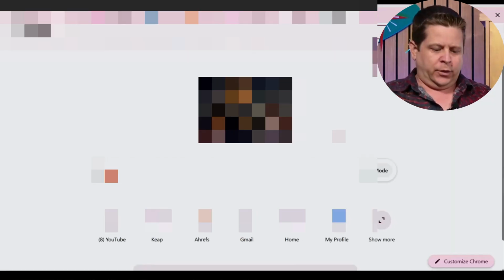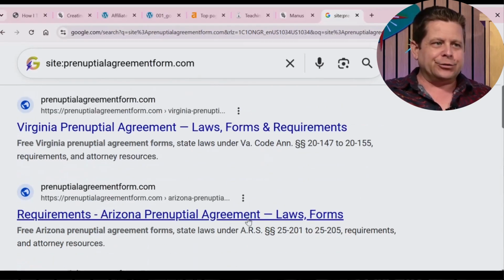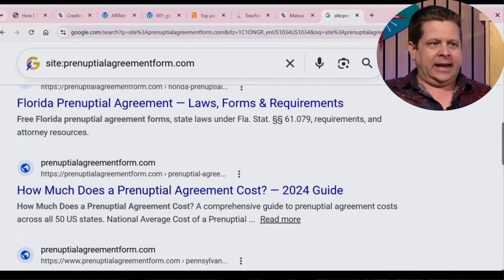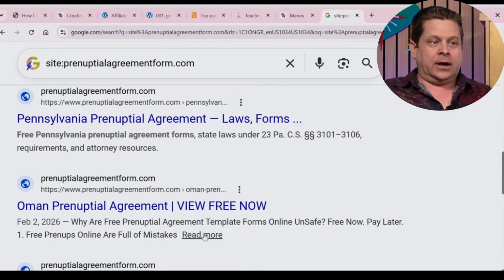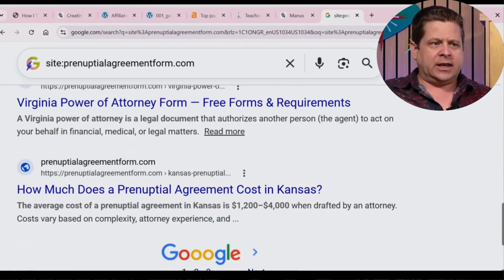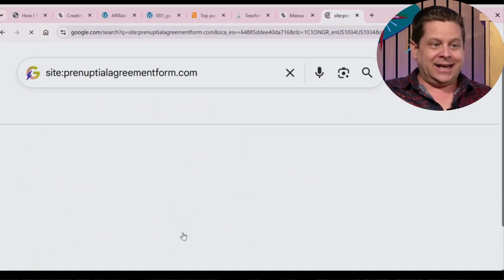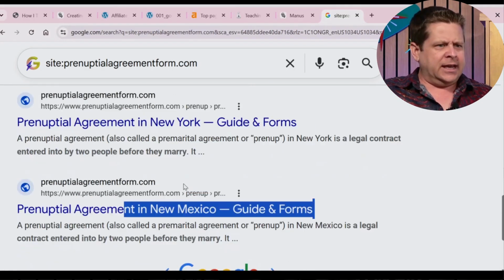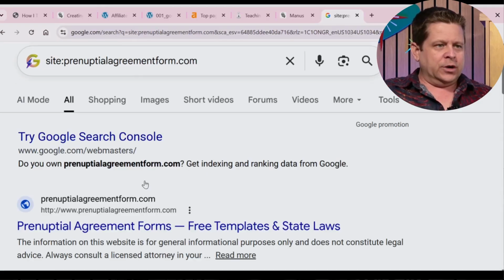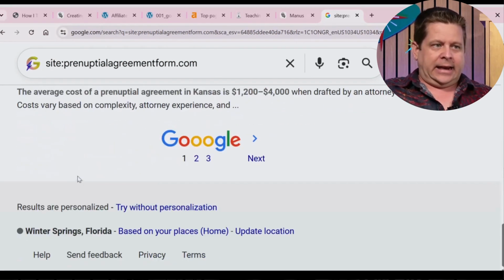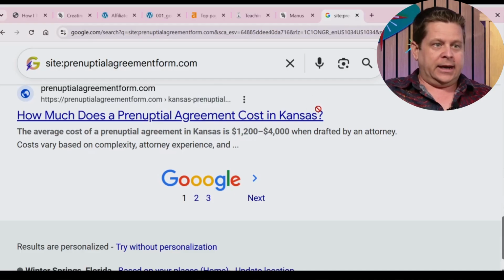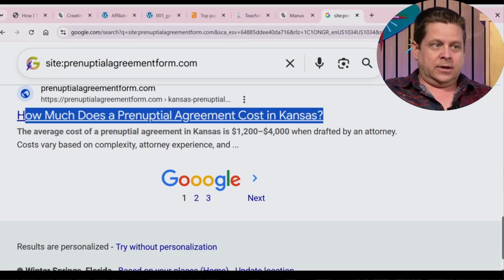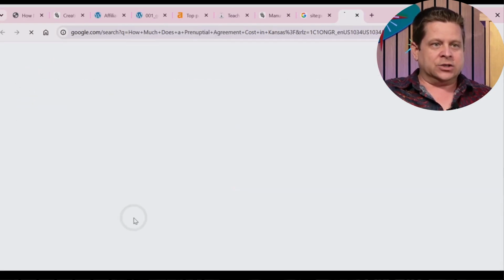Like if you look at the site we did a couple of weeks ago for prenuptial agreements, this was 100% AI content. And a lot of people are up in arms saying, oh man, you can't get traffic anymore. And this one's actually getting traffic. This Kansas one down here, it's ranking. Like if you were to look up prenuptial agreement, where is the Kansas one? I think it's over here. But if you were to look this up, we're actually ranking. And I have rankings that I literally put up years ago. And I haven't done anything with them. And they're still ranking, still getting traffic.